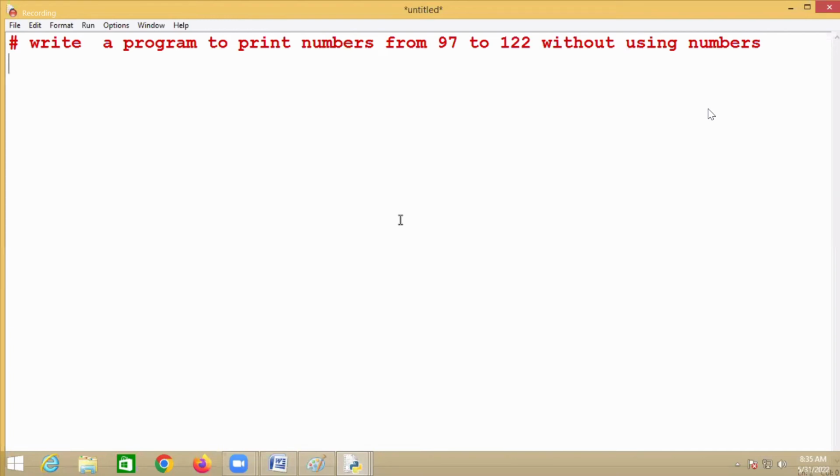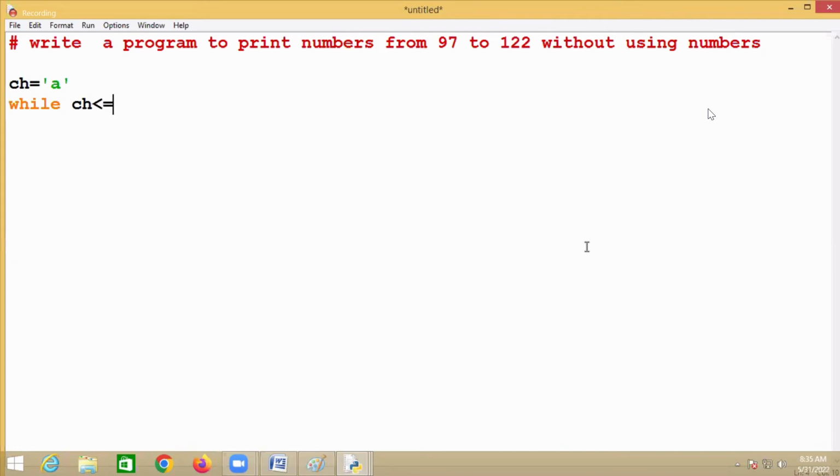Without using numbers means you should use what? Characters. Yes. So 97 means character equal to which one? Small a. Character is what here? Small a. Small a equivalent of ASCII value is what? 97.